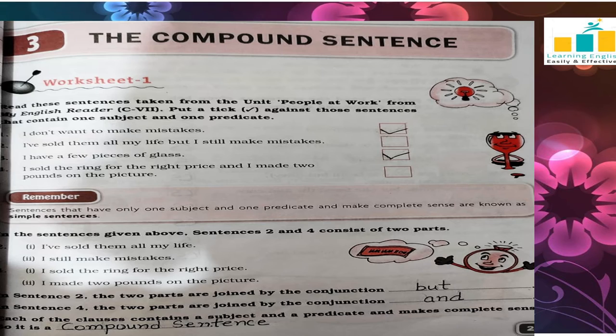So the sentences which are having only one subject and one predicate are known as simple sentences, and the sentences which are joined by conjunctions, using but and, where each clause contains a subject and predicate and makes complete sense, are compound sentences.